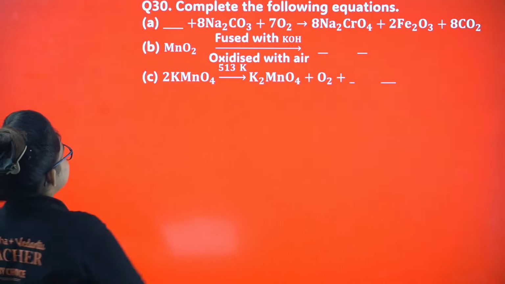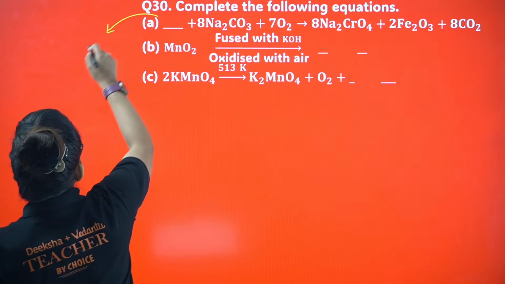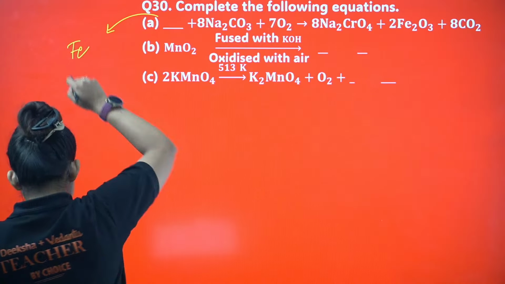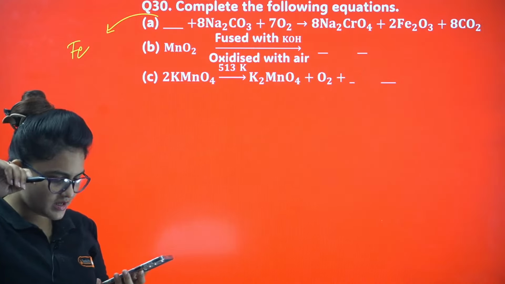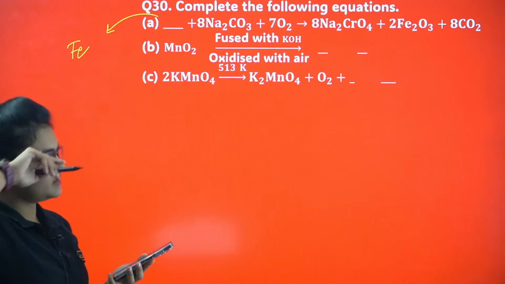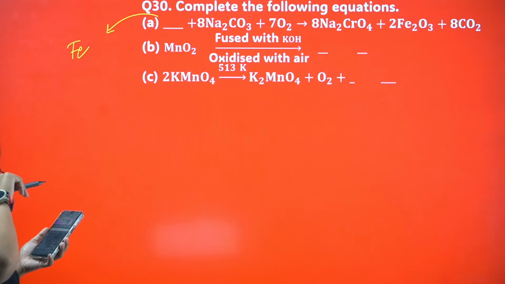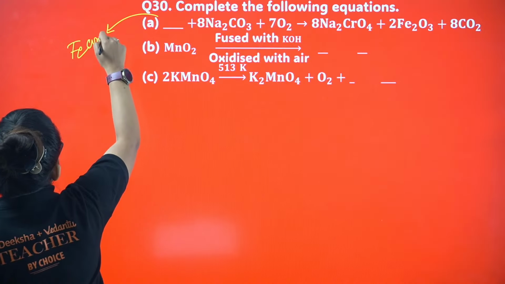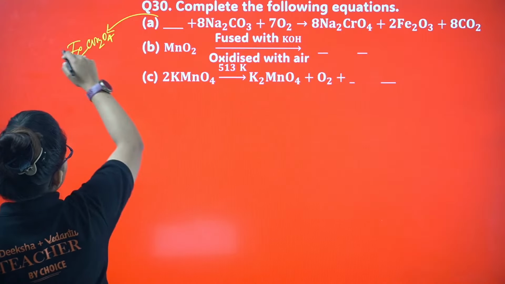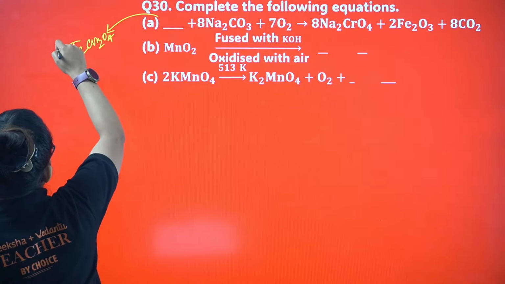The first case, this is your chromite, right? What is the formula? Who will write the formula? Okay, blossoming flora, you have tremendous preparation. Very good. Okay, so this is going to be FeCr2O4. Here, as you can see, to balance it, I am just multiplying this with 4.